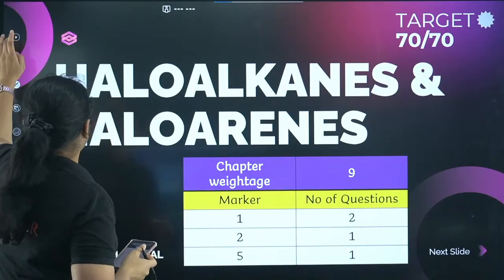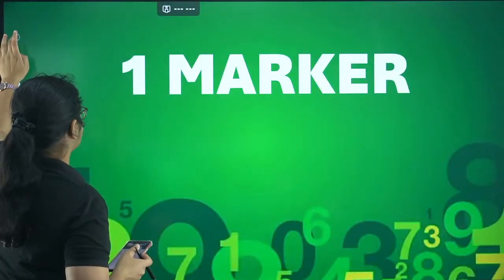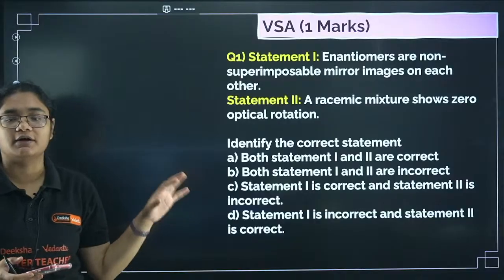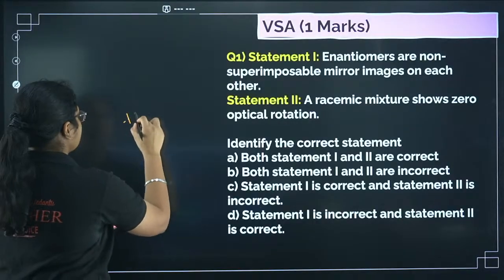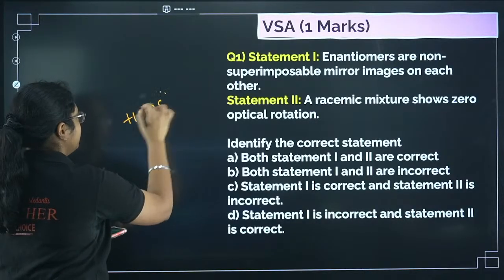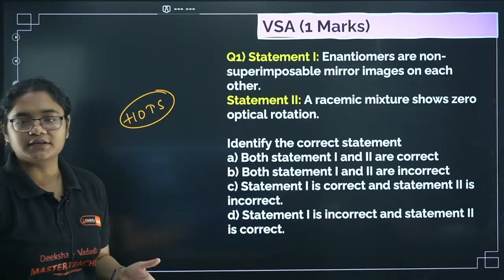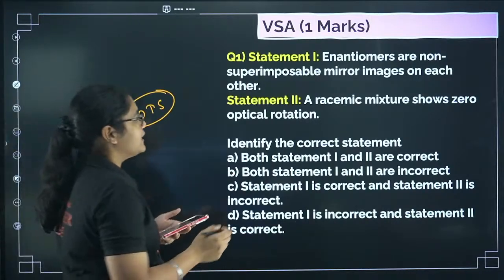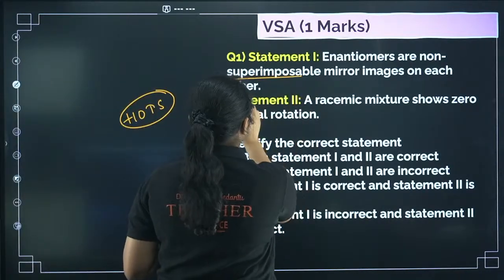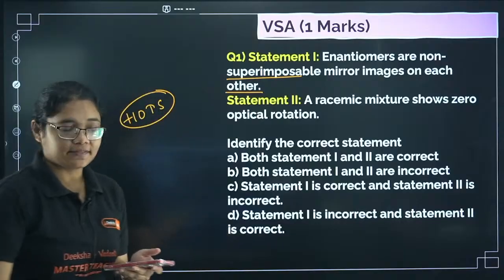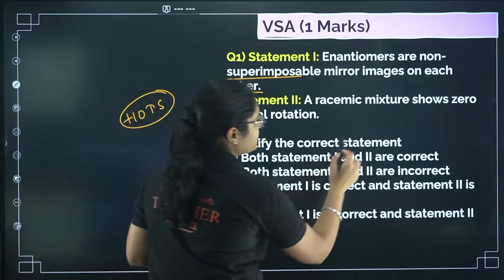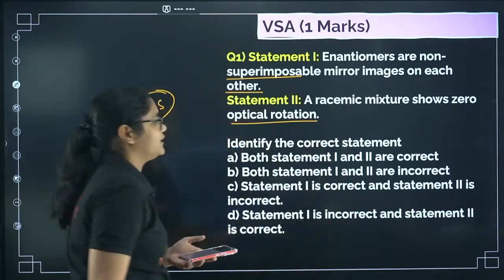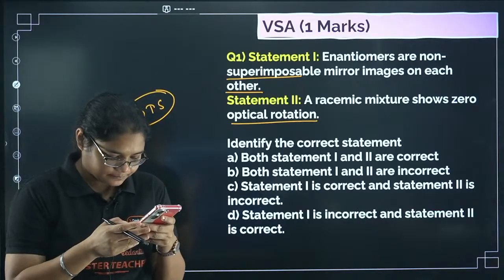Now let's see the first 1 marker question. I have taken certain 1 marker questions from your HOTS questions. Try to answer the first question here. Statement 1: Enantiomers are non-superimposable mirror images of each other. Statement 2: A racemic mixture shows zero optical rotation. First tell me the answer.